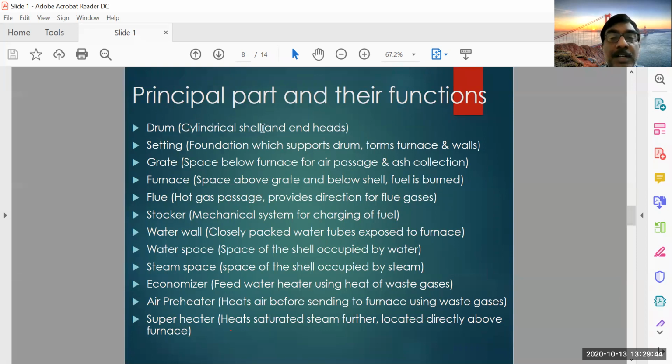Drum: it is the cylindrical shell and end heads. What does this mean? That means there is a cylindrical shell and end heads. Okay, so this is the end head. This is the end head.